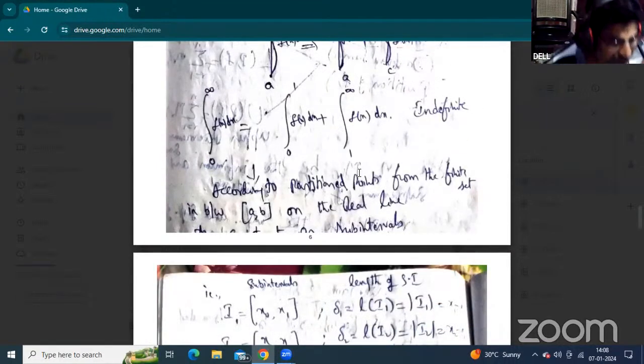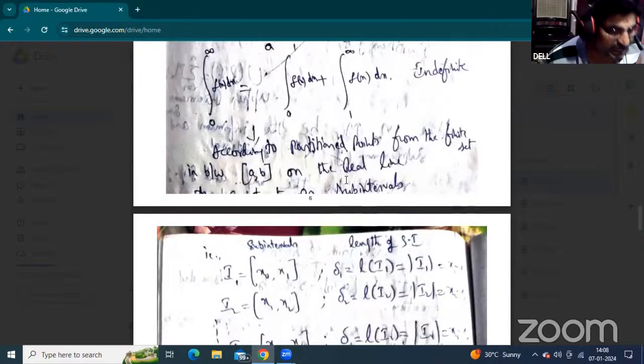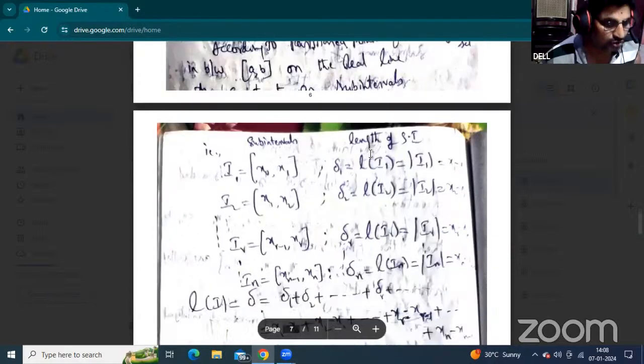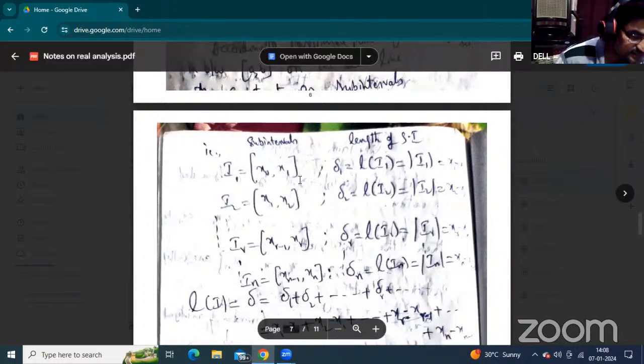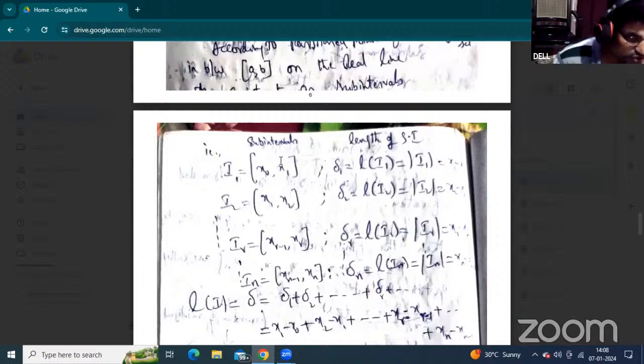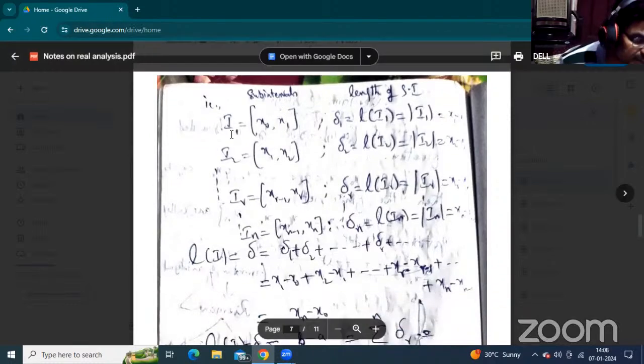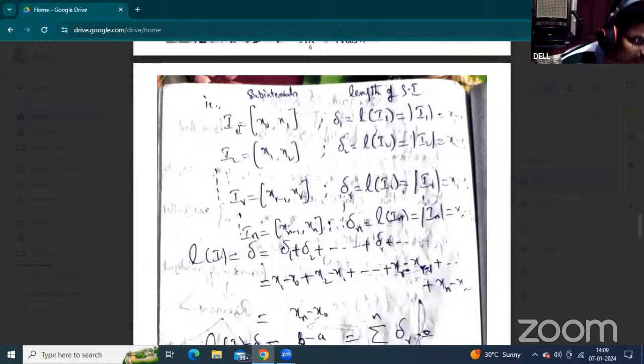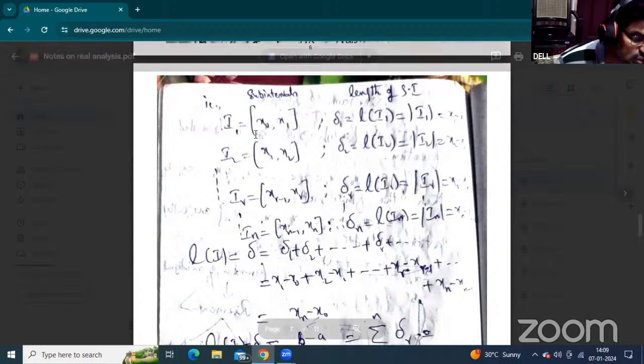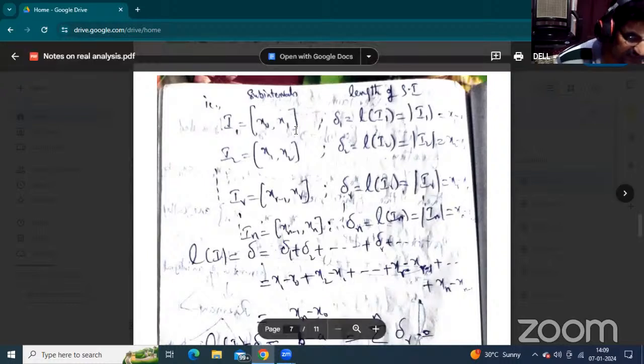Now according to the partition points from the finite set in between the closed interval AB on the real line, we have to arrange the sum of the subintervals. The first subinterval is denoted by I1, meaning the closed interval x0 and x1.